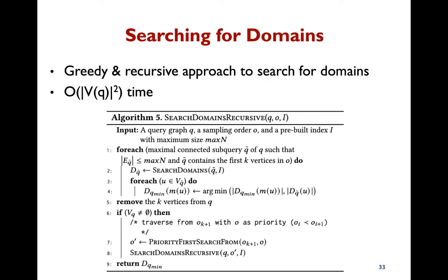Therefore, we use a greedy and recursive approach to search for sub-patterns that are more likely to reduce the sample space. Given a sampling order, we search for a pattern that covers the first tables in order and has the smallest domains. Next, we remove these tables and use the remaining query as a new input to the next recursive query. We show that this algorithm has a time complexity quadratic in the query size.